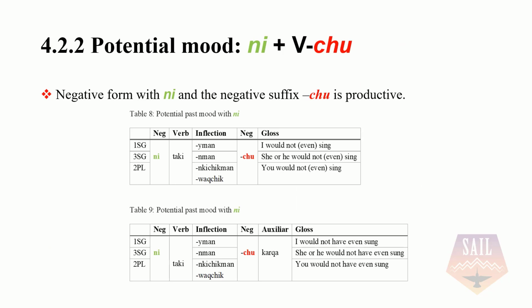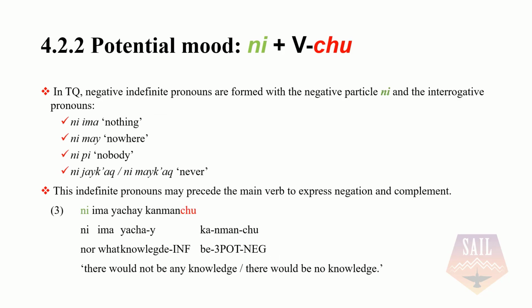The negative form with ni and the negative suffix chu is fully productive too in potential mood. They may occur with all the pronouns. Some interesting things about the form ni is that it also forms words like the negative indefinite pronouns when this particle precedes interrogative pronouns like nima, nimai, nipi, nihaika, nimaika.